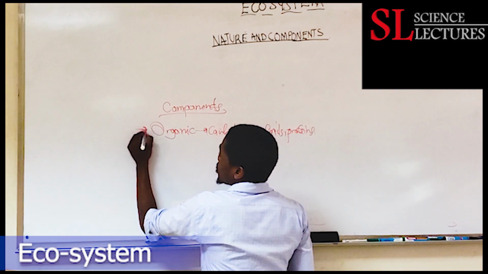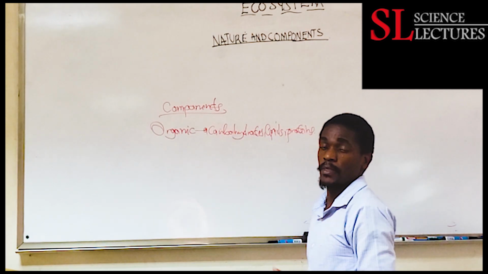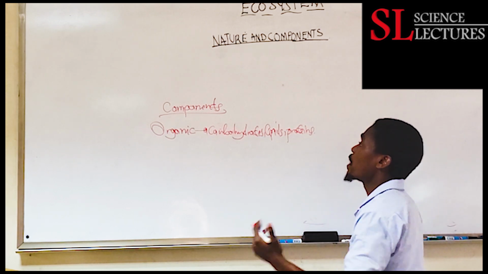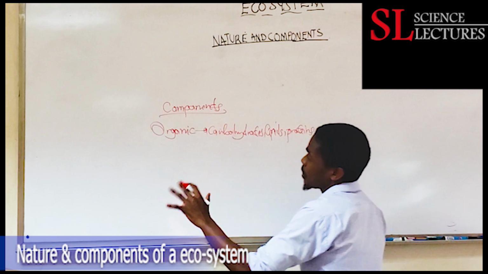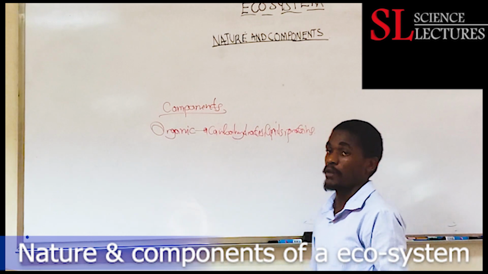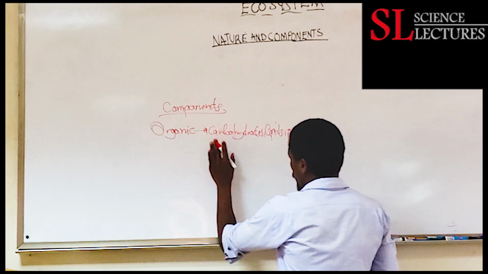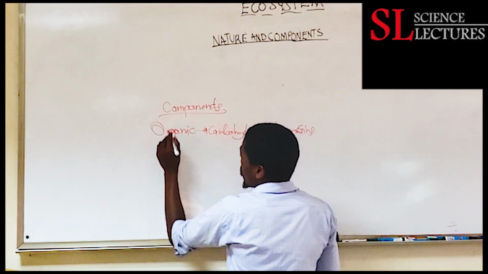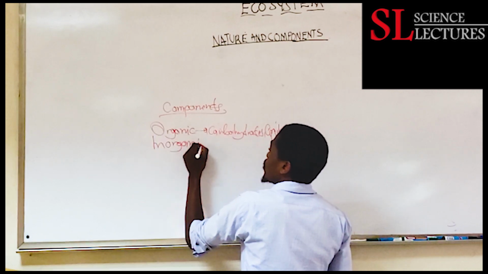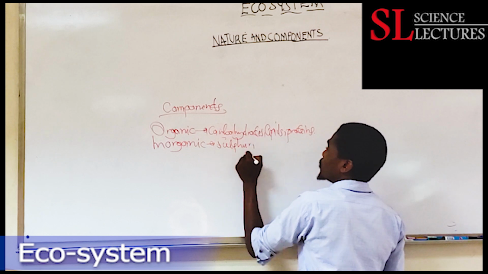This reminds you of the introduction of ecology, where the definition of ecology by Ernest Haeckel was the study of the domestic side of organic life. That's how we define it. So components can be organic, like we've said: carbohydrates, lipids, proteins. Then another component of the ecosystem can be inorganic components, for example, sulfur, phosphorus,